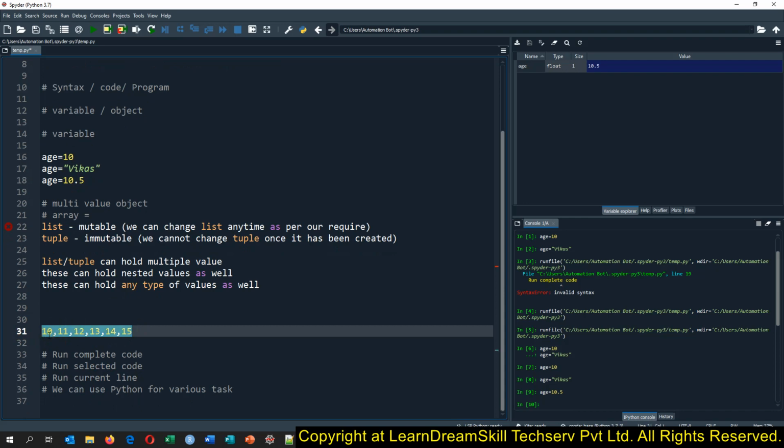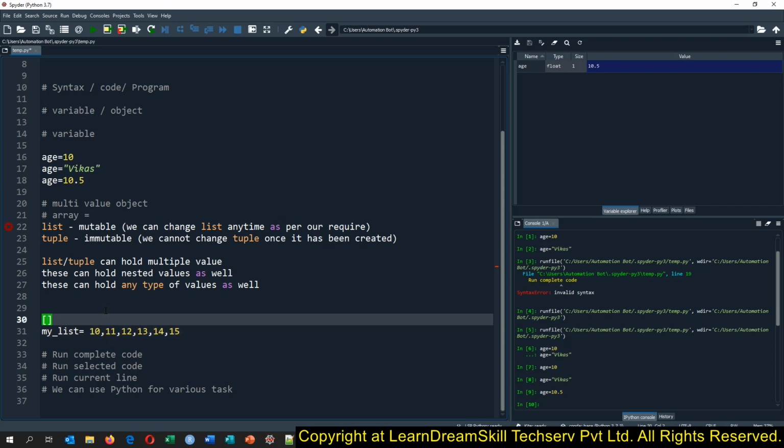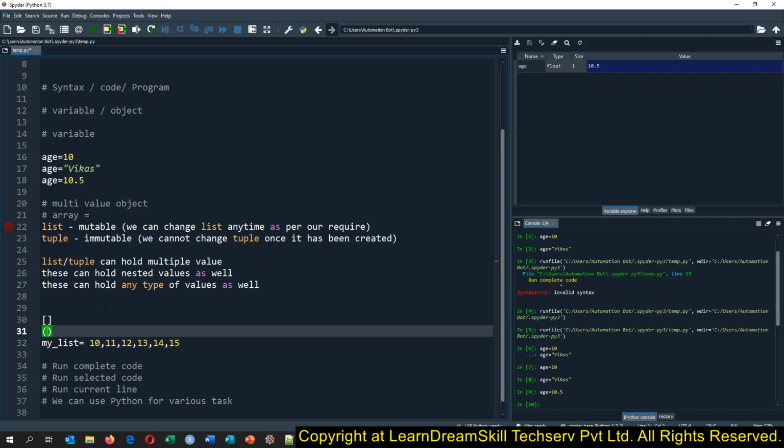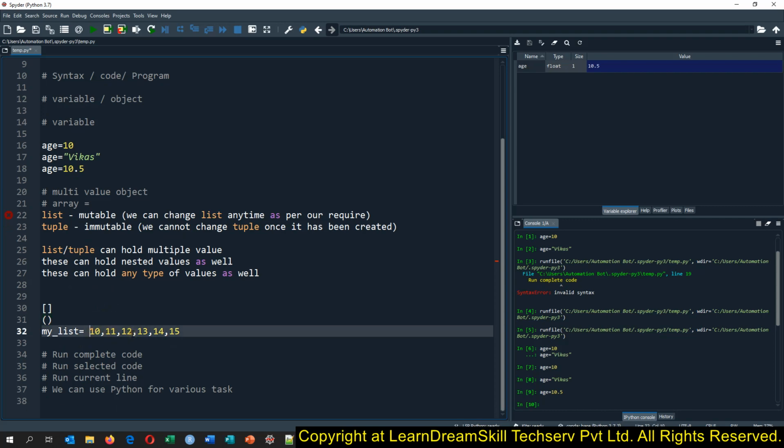So I will create my_list. We can create a list with square brackets, and we can create a tuple with parentheses. Let me show you how. If we want to create a list, we enclose all the elements within square brackets. This way it will create the list type of object, and all these values will be assigned to this my_list object. You can give any name here, like my Vikas or testing list, any name.